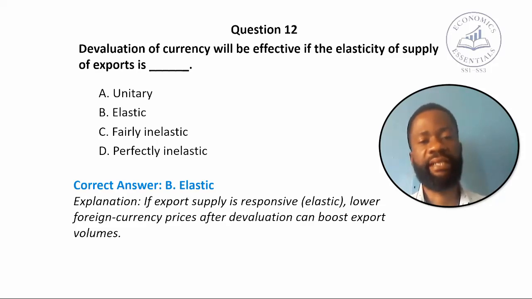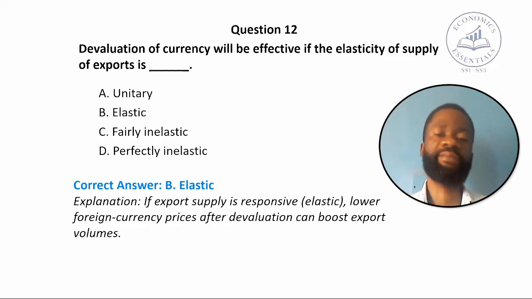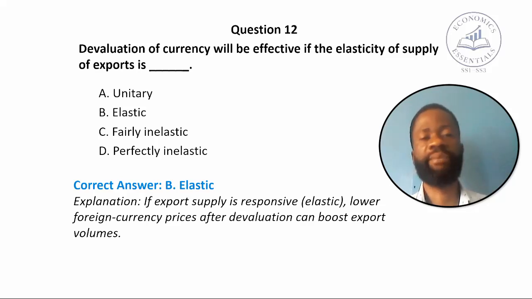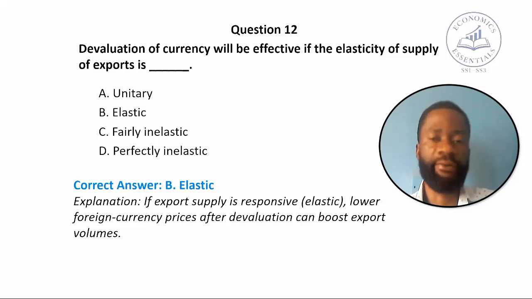That is, if export supply is responsive, lower foreign currency prices after devaluation can boost export volumes, meaning that the value of the country's currency will reduce as regards other foreign currencies, and that will encourage foreigners to come and buy goods from a particular country, which will boost their exports.